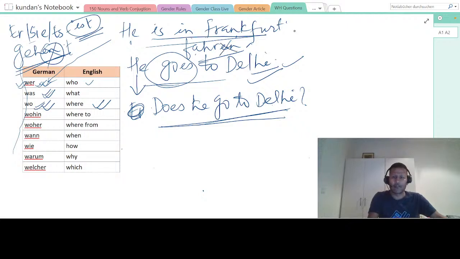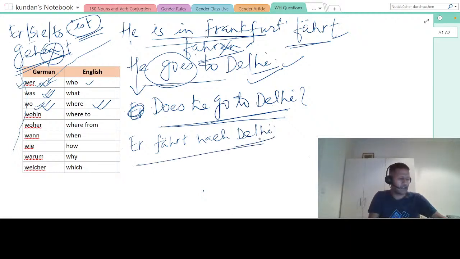So remove this ending. You have only fahr, and with er you put a t, but this also changes in this case. So it becomes fährt, right? So I will say fährt nach Delhi.